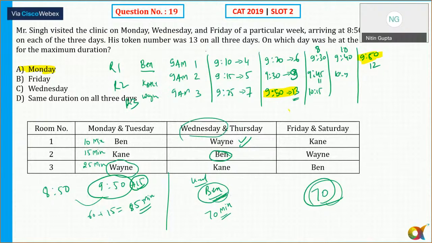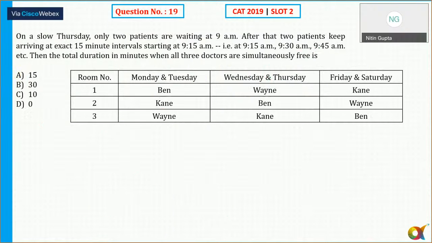So, okay, let's move to question number 20 then. Same thing on a slow Thursday. So Thursday, only 2 patients are waiting at 9 a.m. And after that, 2 patients keep arriving at exactly 15 minutes interval, starting at 9:00, 9:15, 9:30.